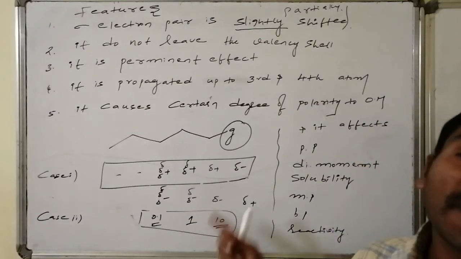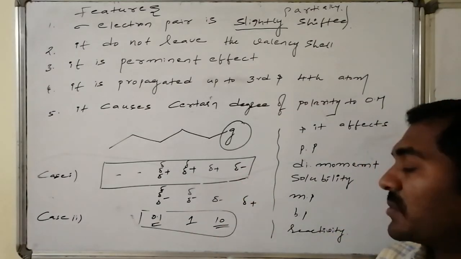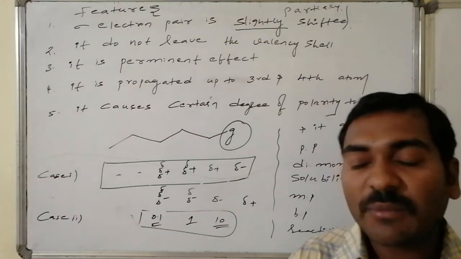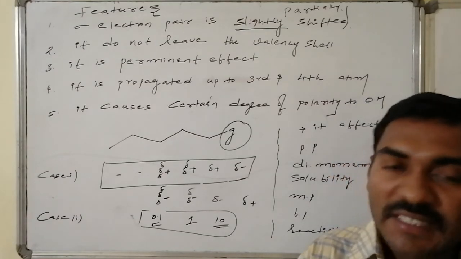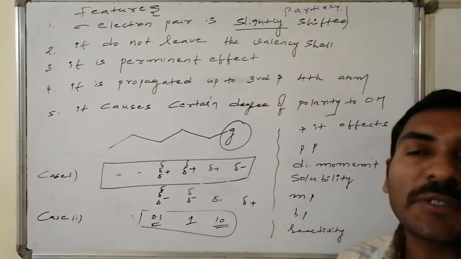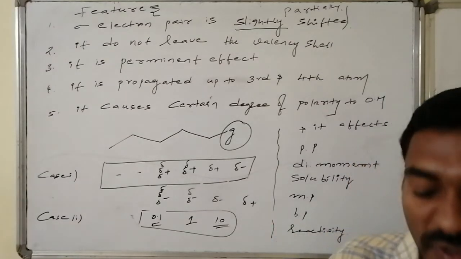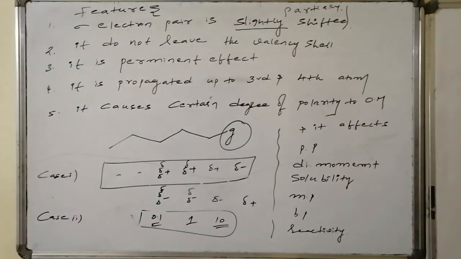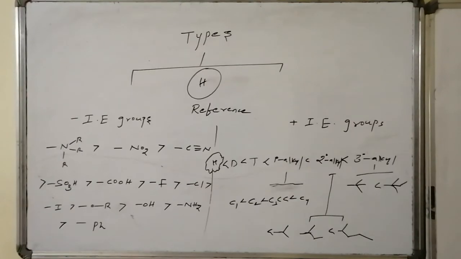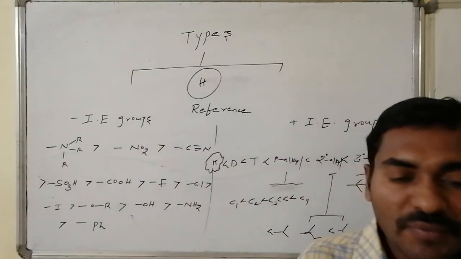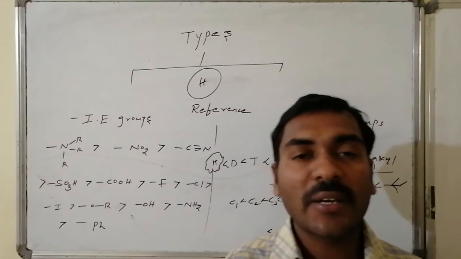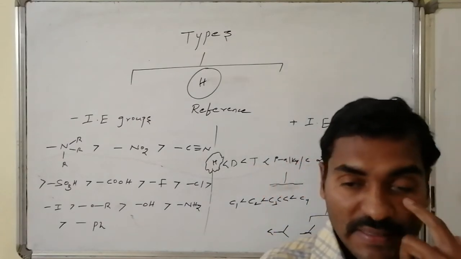And the reverse of those groups, vice versa, the groups which are pushing the sigma bond electron density away from them towards the straight chain present in the organic molecules, are said to be positive inductive effect groups. Types of inductive effects on behalf of the nature of the group: the withdrawing ability of the group of that C-H, and the group electronegativity differences basis.